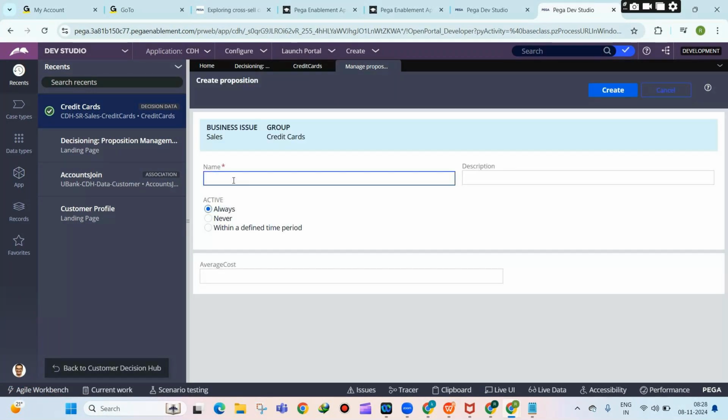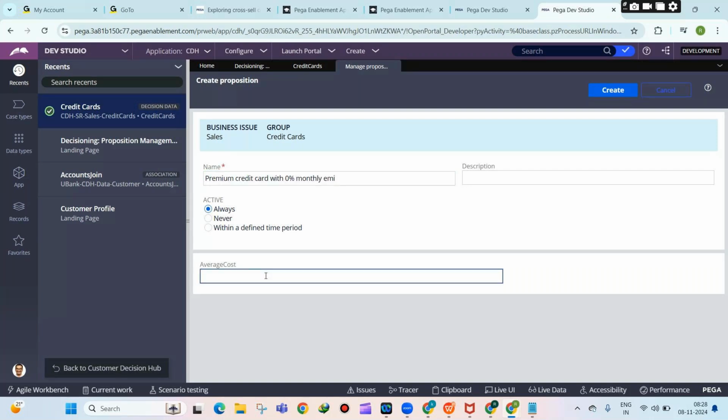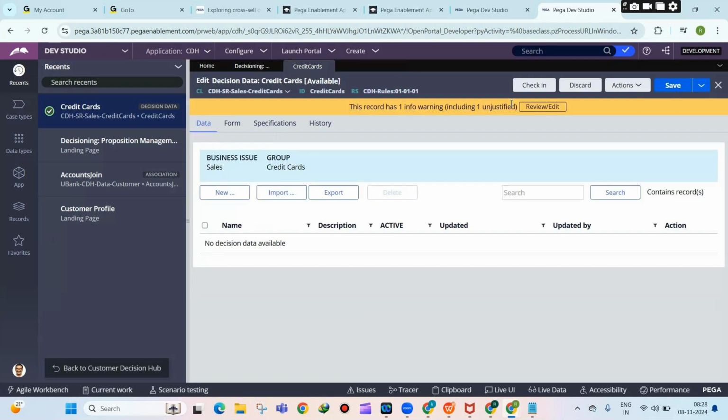So I'll say premium credit card with 0% monthly EMI. So you see, just click on the save button.